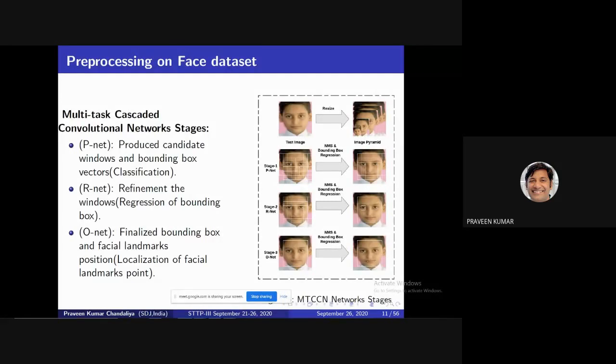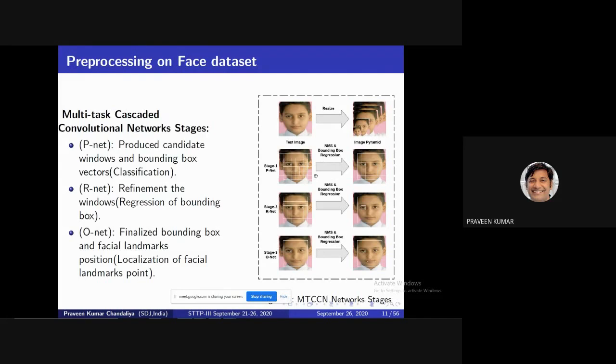multitask cascade convolution network. In this multitask network, there are three CNNs: PNet, RNet, and ONet. The cascading concept means first PNet works, then the output of PNet moves to RNet as input, then the output of RNet moves into ONet. What is the process? It predicts candidate windows, meaning if you need to detect a face in a particular image, you create different bounding boxes. So PNet creates different types of bounding boxes on this image.